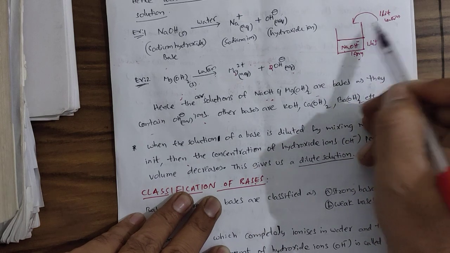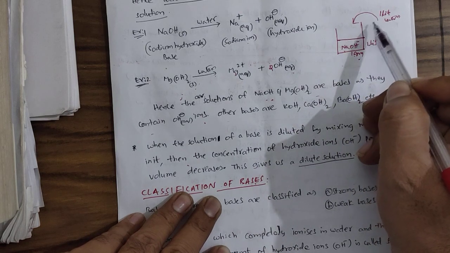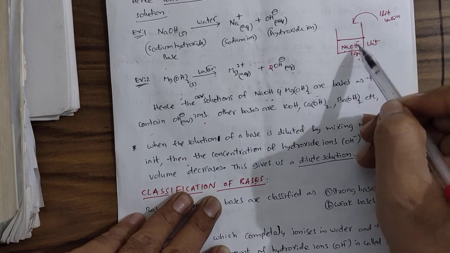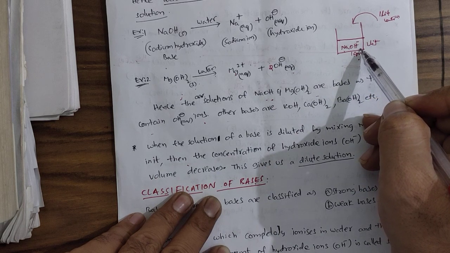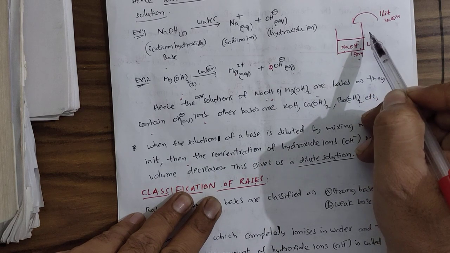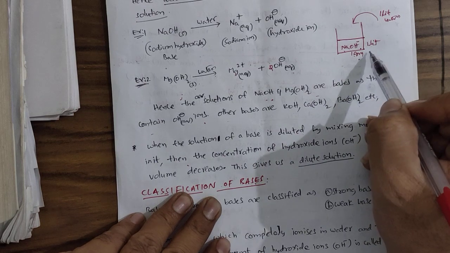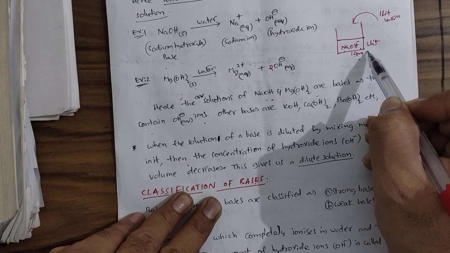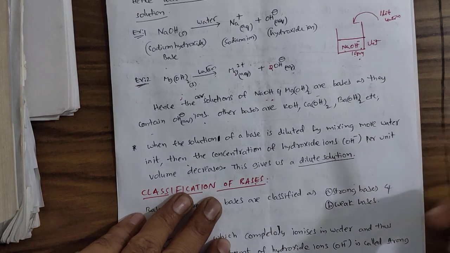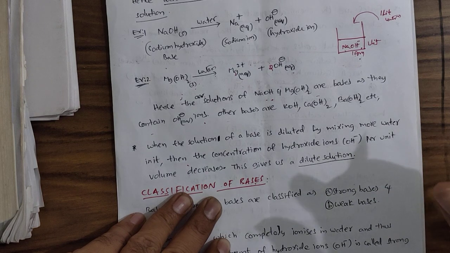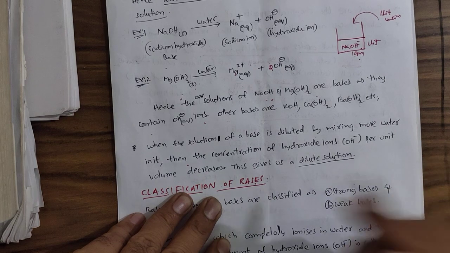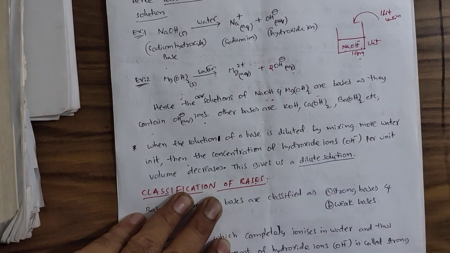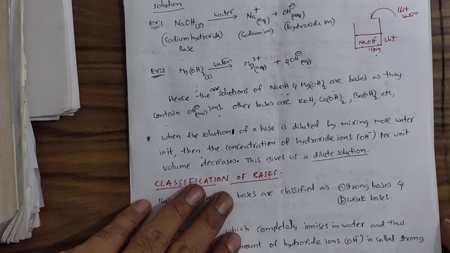Now, upon the addition of 1 liter of water to the existing 1 liter solution, the total volume becomes 2 liters. So the concentration of the OH minus ion decreases. Concentration is nothing but the number of OH minus ions in unit space. They are going to decrease. This is called dilution.